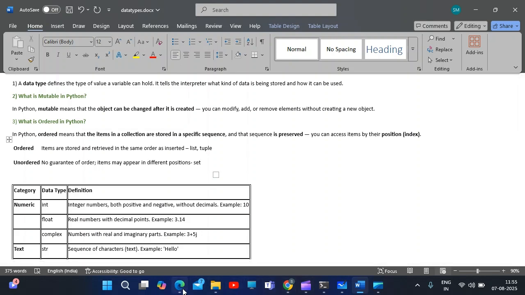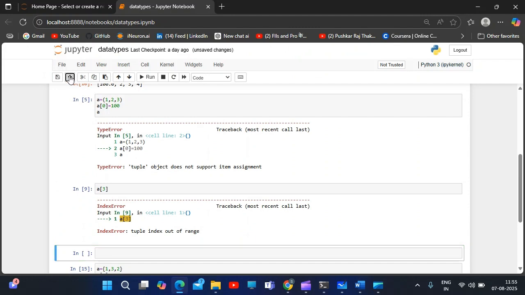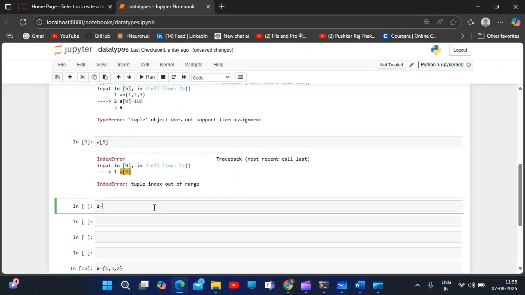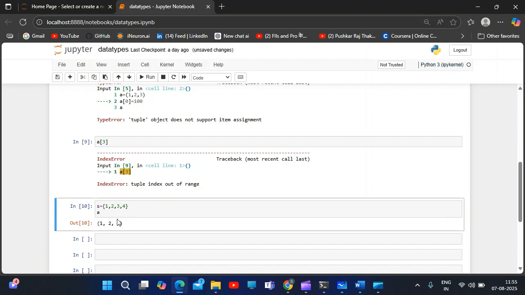I'll show the example. S is equal to set, written in these brackets, 1, 2, 3, 4. I have stored them. If I print S, you get this output, and if I check the type of S, you get a set.